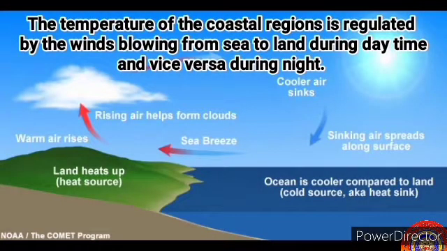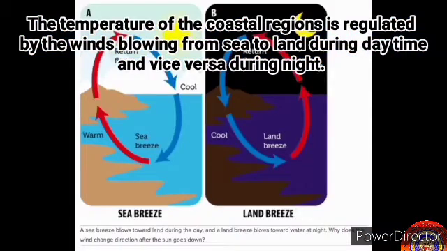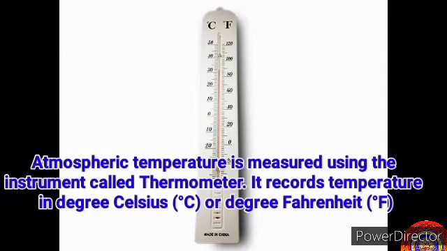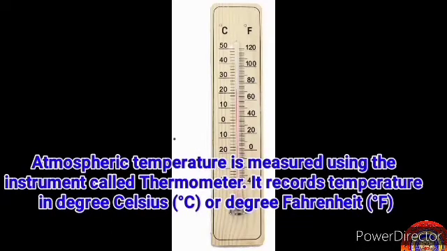The temperature of the coastal regions is regulated by the winds blowing from sea to land during daytime and vice versa during night. Atmospheric temperature is measured using the instrument called thermometer. It records the temperature in degrees Celsius or degree Fahrenheit.